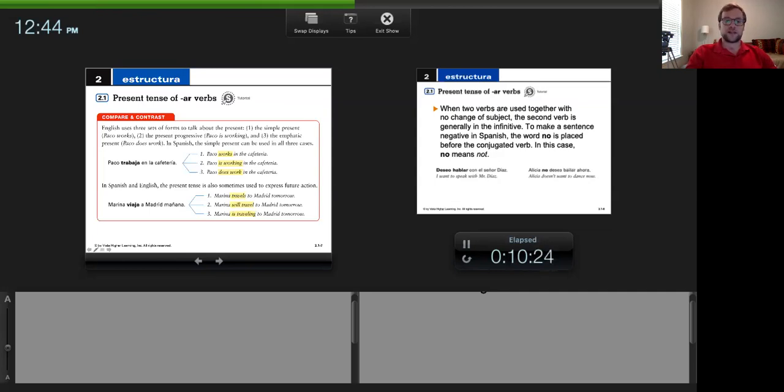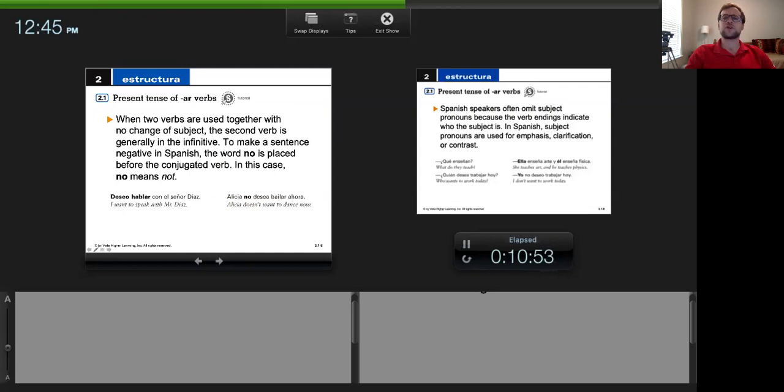In Spanish and English, the present tense is also sometimes used to express future action, right? For example, Mariana viaja a Madrid mañana. Mariana travels to Madrid tomorrow. Mariana will travel to Madrid tomorrow. Mariana is traveling to Madrid tomorrow. So suffice to say that with the present tense in Spanish, you can do a lot more than you can in the present tense in English, right? It can mean all three of these different things for the present, but also for the future. Okay, muy bien.